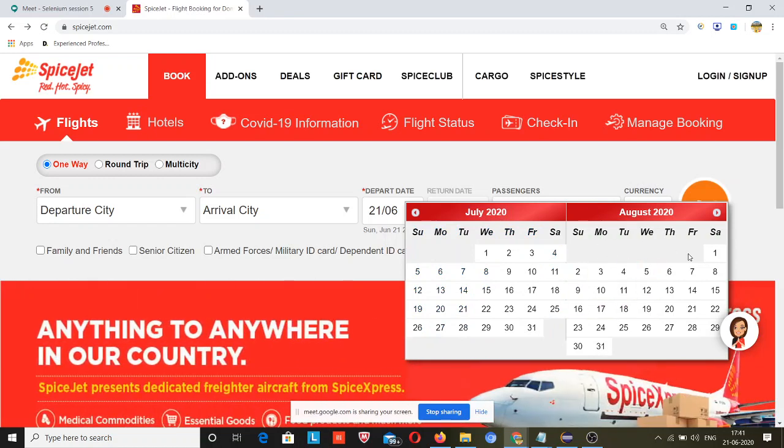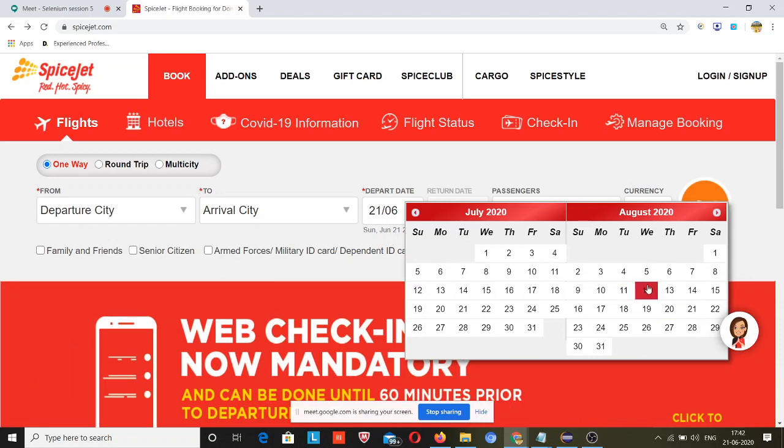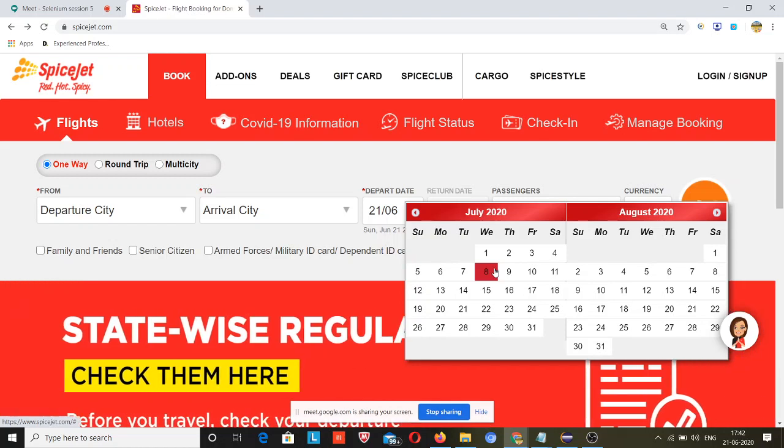But I don't need this calendar. This calendar is for the returning date. That is disabled, but that calendar is present over here. So don't worry about this calendar. I am not going to use this calendar today. This is the return date calendar, and this is the depart date calendar. Because we are not booking a flight for a round trip, I am not going to touch this calendar today. I am talking only about this calendar because I want to explain how to handle the calendar. So this is the agenda, don't bother about anything else.